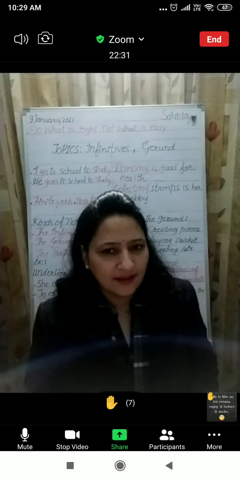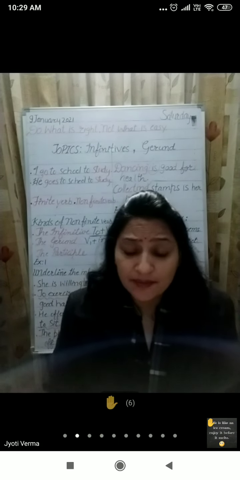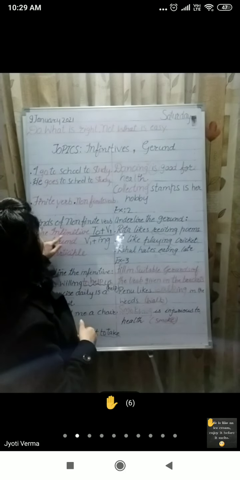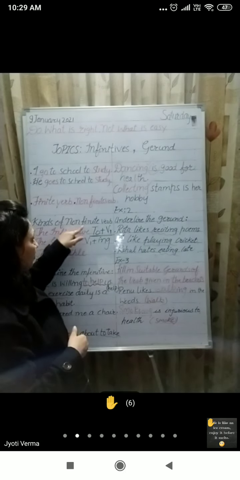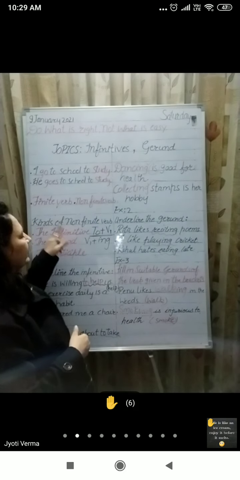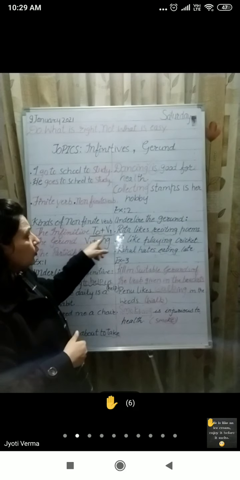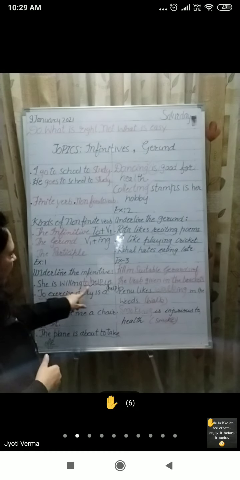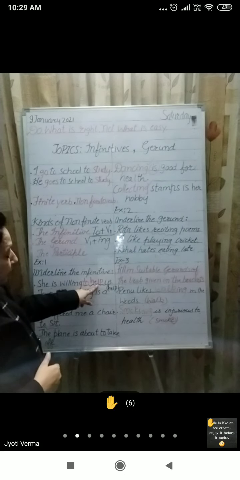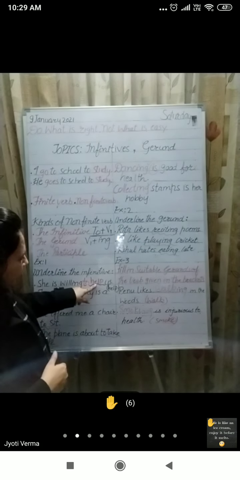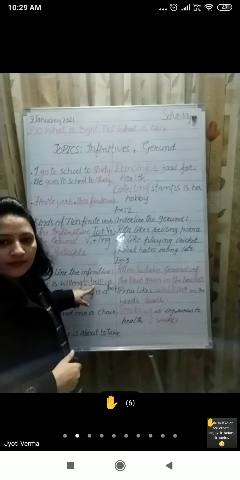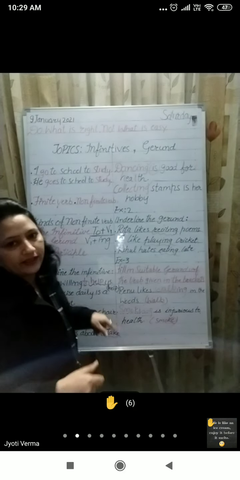Infinitives nahi samajh aaye. Okay, I'll just explain it to you. Infinitive is a non-finite verb. It is preceded by to plus verb 1. Like in this example, she is willing to help me. What is the infinitive? To plus verb 1, that is, to help. These two words are the infinitive. Is it clear now? Yes, ma'am. Okay.